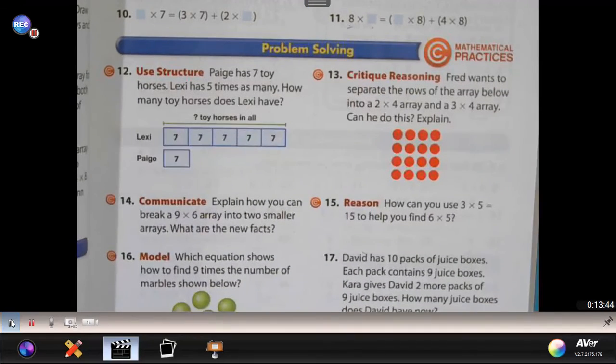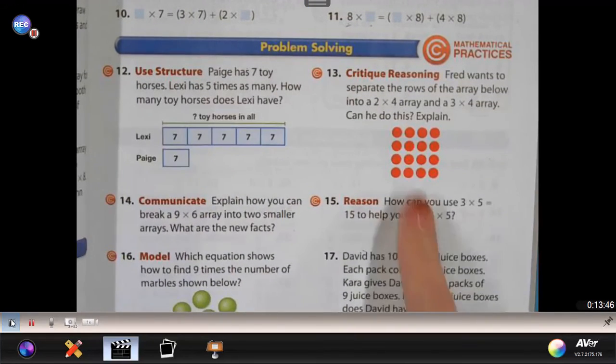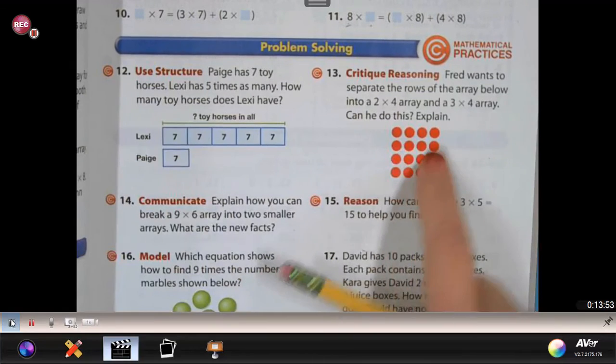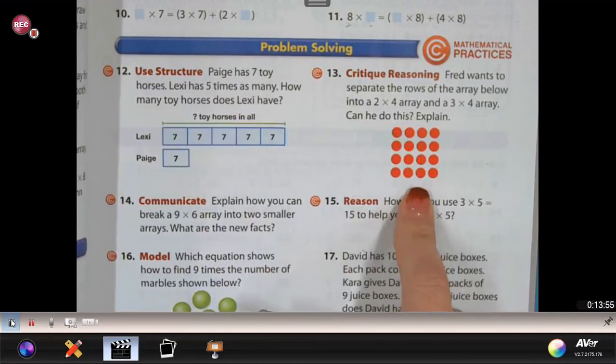Number 12 and 13 says Fred wants to separate the rows of the array below into 2 times 4 and 3 times 4. But it says, can he do this?